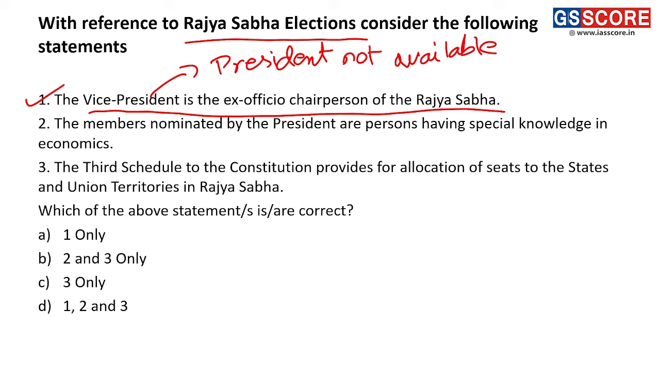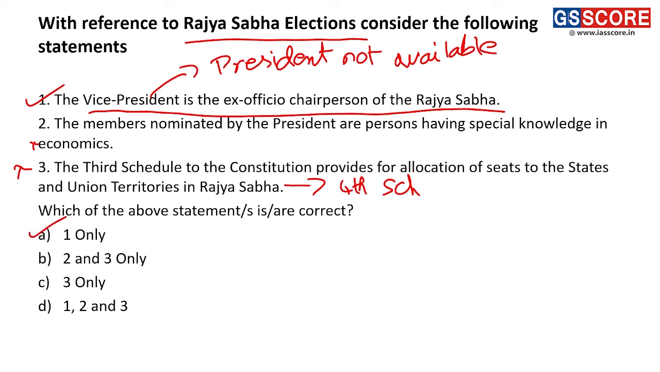Next, members nominated by the President are persons having special knowledge of economics. No, it is not with respect to economics. So the second statement is wrong. The Third Schedule to the Indian Constitution provides for allocation of seats to the states and union territories in Rajya Sabha. This again is wrong because it is the Fourth Schedule. First statement is right. Second is wrong. Third is wrong. Our answer therefore is A, only one.